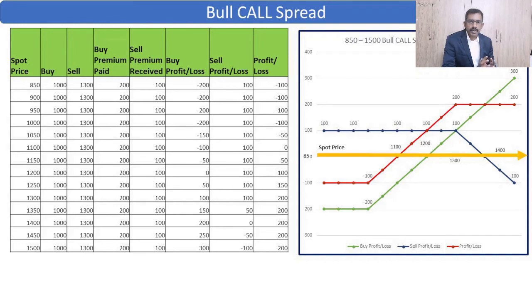To summarize, here we predict the market will move up gradually, and this is only a prediction. Normally our prediction may be correct, may be wrong. If the market behaves differently and is not moving up but moving down, in this case your loss will be minimum, and if as per your prediction the market moves up, you will have a maximum profit of 200 in this case.